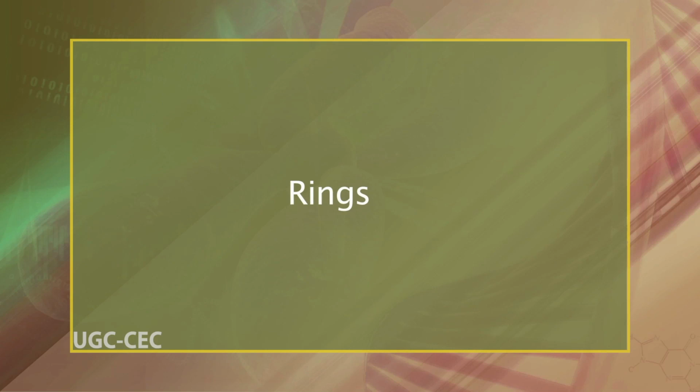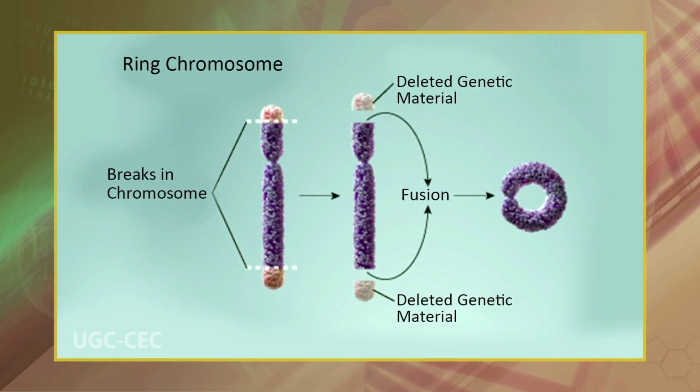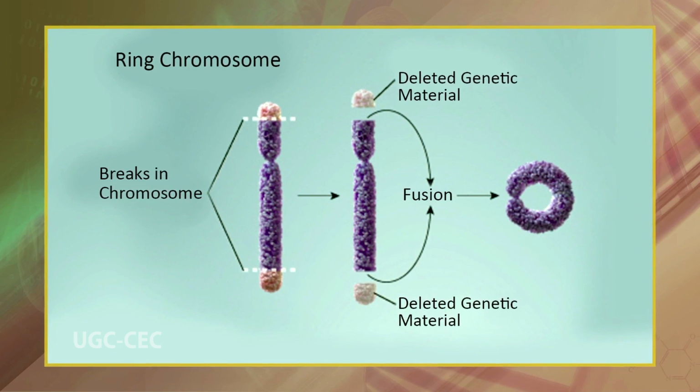Next abnormality is the rings. A portion of a chromosome breaks off and forms a circle or ring. This can happen with or without loss of genetic material. Ring chromosomes may form in cells following genetic damage by mutagens like radiation, but they may also arise spontaneously during development. In order for a chromosome to form a ring, both ends of the chromosome must usually be lost, enabling the arms to fuse together. However, ring formation can also occur with only one end being lost. In rare cases, the telomeres at the ends of a chromosome fuse without any disappearance of material.